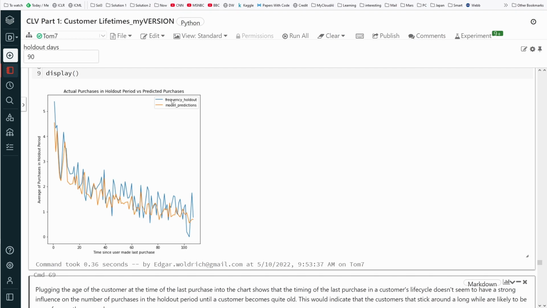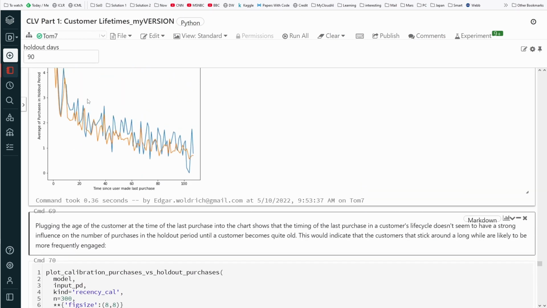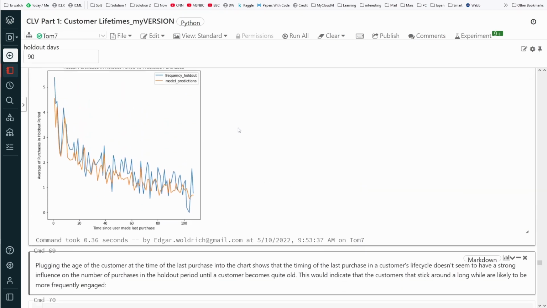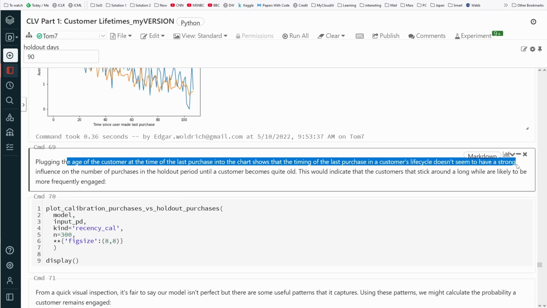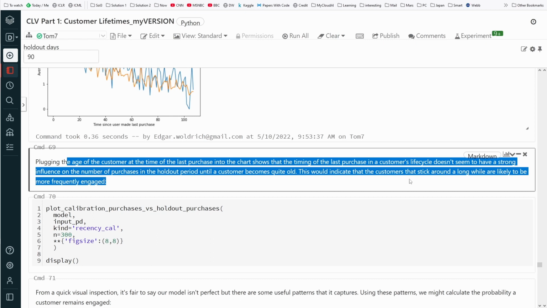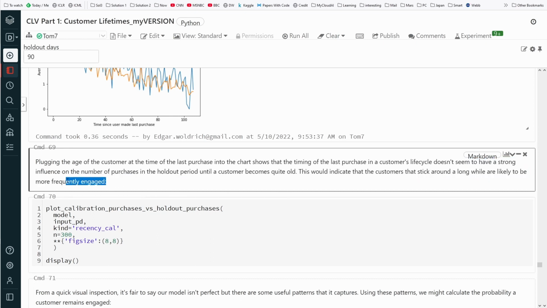There are some spikes, but you can see there's definitely some kind of relation. Plugging the age of the customer at the time of the last purchase into the chart shows that the time of the last purchase does not seem to have a strong influence. Customers that stick around a long while are likely to be more frequently engaged.